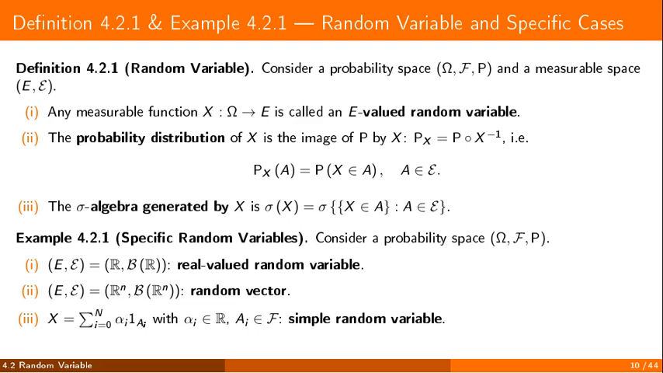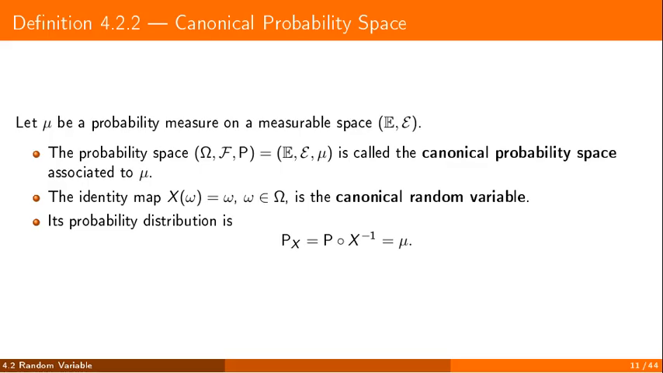3 special cases guide what follows: real-valued variables, random vectors, and simple variables, which are finite linear combinations of indicators. A canonical construction. Start from the probability measure itself. Take as your probability space its own measurable space, equipped with this measure, and as your random variable, the identity map. The distribution of this canonical variable is then exactly the measure you started with.